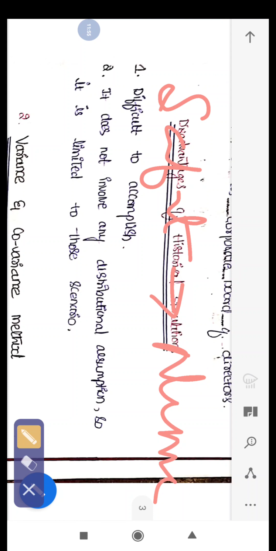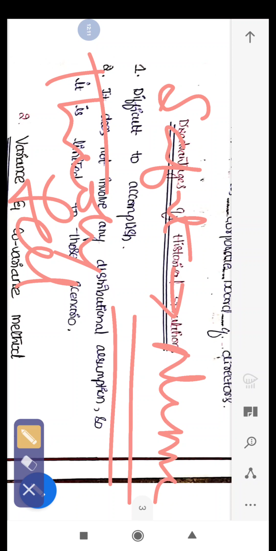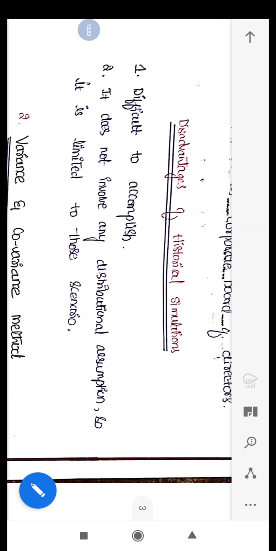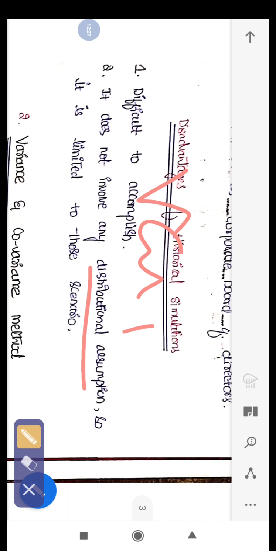You people also know that numbers are the most attractive. In your class also, as students, we don't like theory classes, we feel sleepy, right? But when practicals are going on, we are more alert, we feel interested to solve or to play with the numbers. So here also it does not involve distributional assumption, means it does not have variance, covariance, standard deviation, numbers, etc.